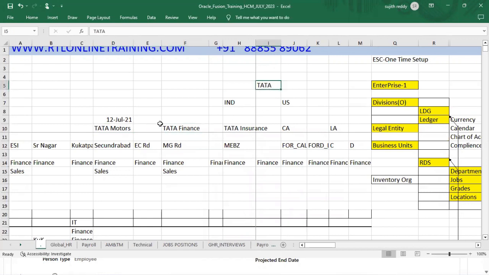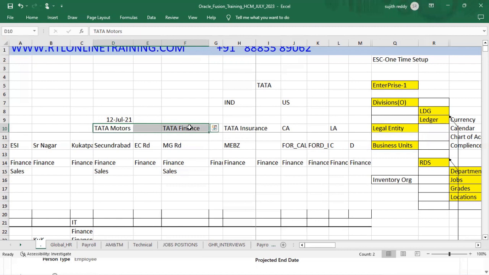Our enterprise has got two companies. So when you transfer from one legal employer to another legal employer, that is what we call a global transfer.